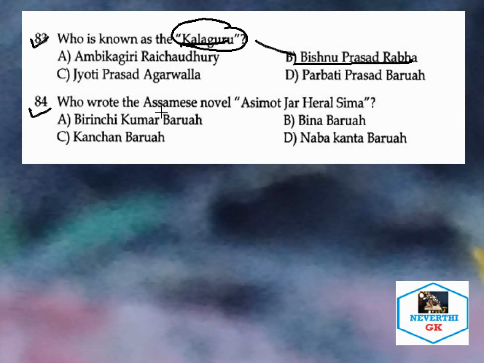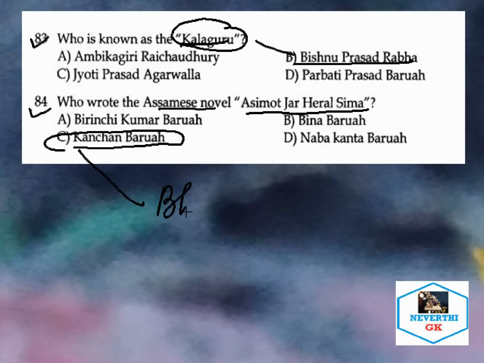So next question: who wrote the Assamese novel Osimot Jar Heral Hima? The correct answer is Kanchan Borua. His original name is Bhuban Mohan Borua.